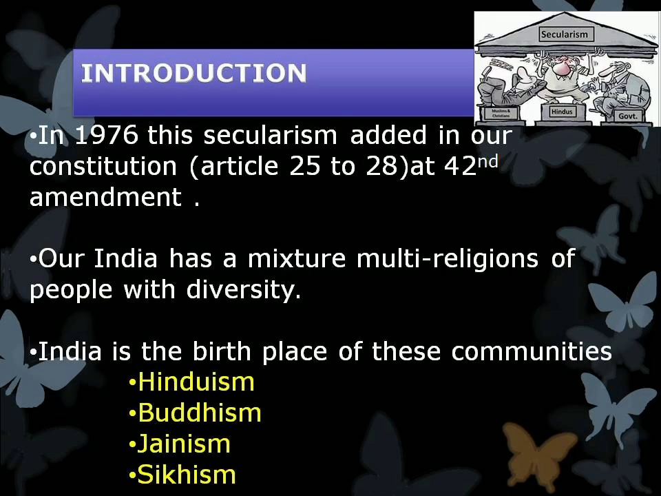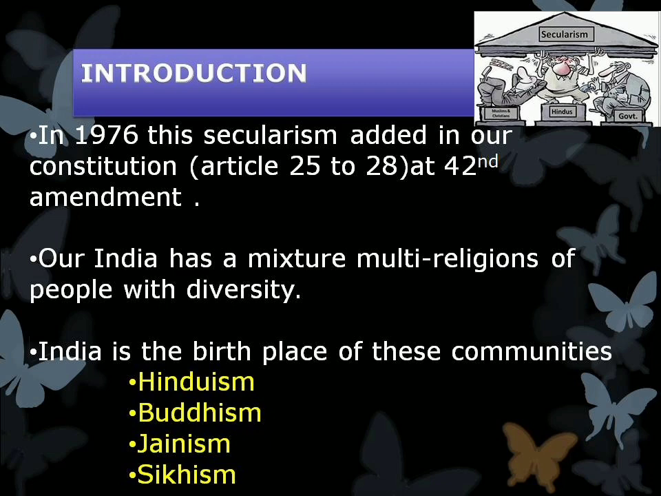See the next slide, children. So in the year 1976, secularism was added to our constitution. You know what is meant by constitution? Yes, the set of laws described or derived for our people's welfare in our India. In that book we can find Articles 25 to 28 regarding secularism. In the 42nd amendment they added it. Amendment means what? சட்டத்திருத்தம், 42வது சட்டத்திருத்தம். They added this secularism.